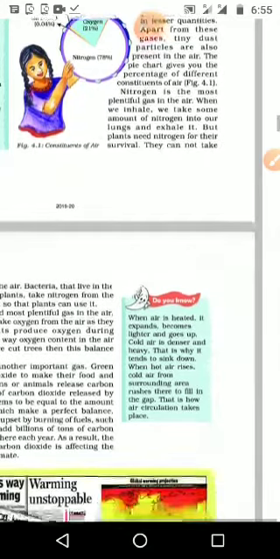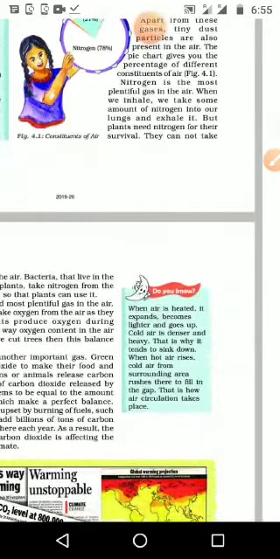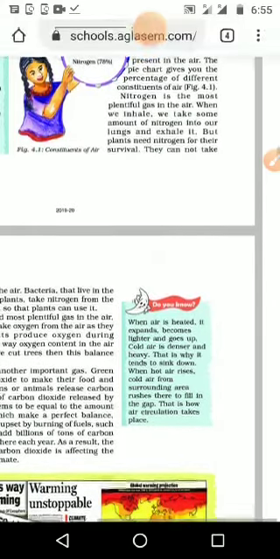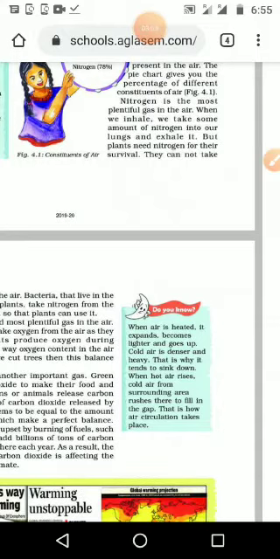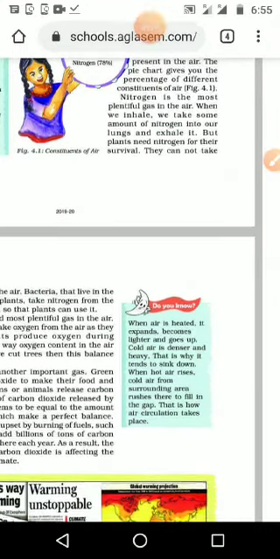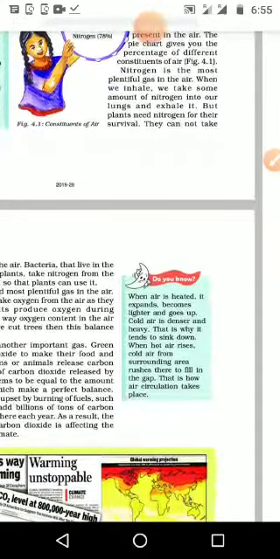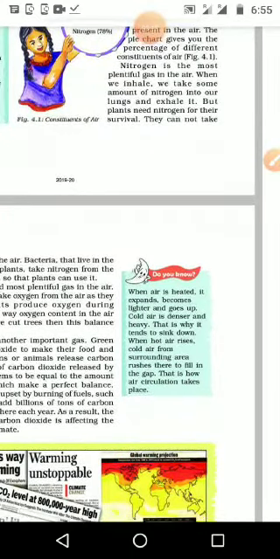Nitrogen is the most plentiful gas in the air. When we inhale, we take some amount of nitrogen into our lungs and exhale. When we are breathing, that time we are taking carbon dioxide, then nitrogen, like that, a mix of different gases. And when we are exhaling, what we needed for our body, that is oxygen, that will be retained, other things will come out. But plants need nitrogen for their survival. We human beings, we don't want nitrogen, we don't want carbon dioxide, but for plants both carbon dioxide as well as nitrogen are needed.